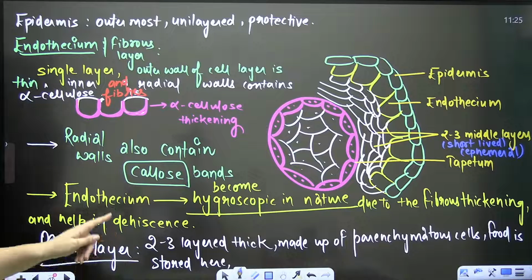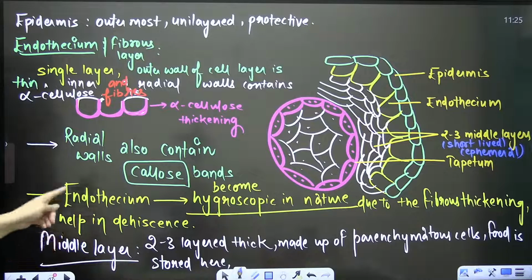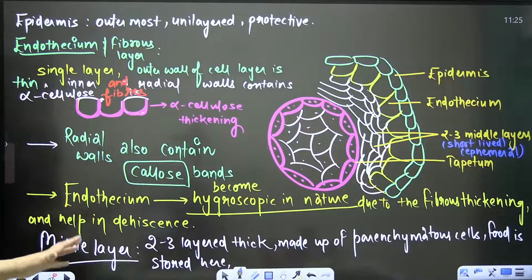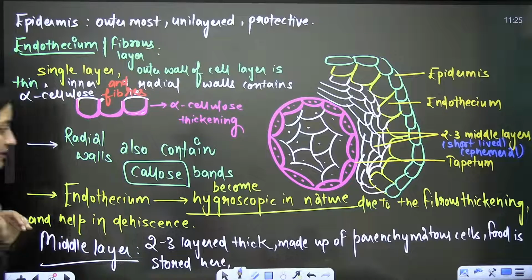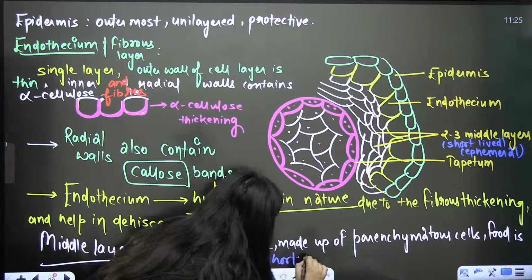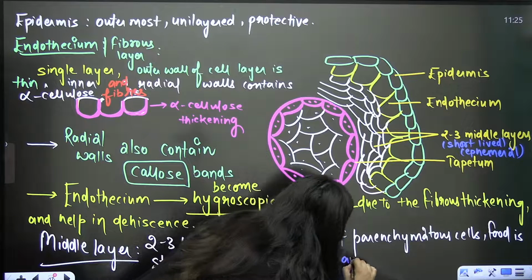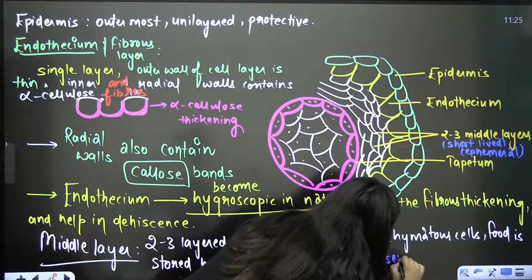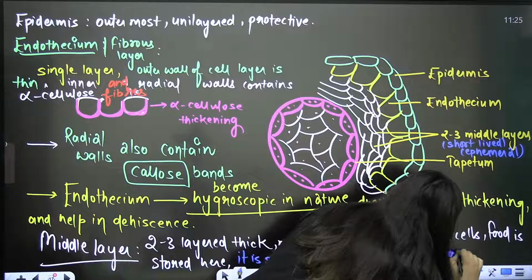So it is 2 to 3 cell layered thick, made up of parenchymatous cells. The food is going to be stored there, and as I said, the middle layer is ephemeral, that is short lived, and it is absent in mature anther.